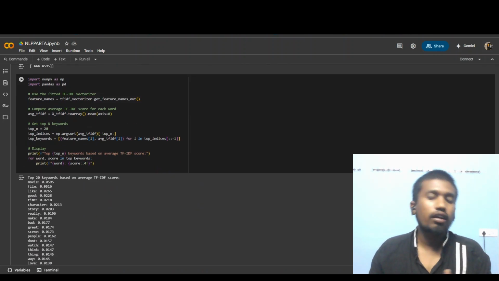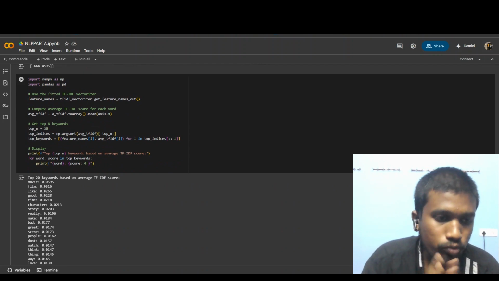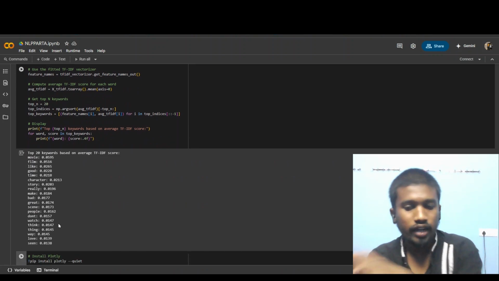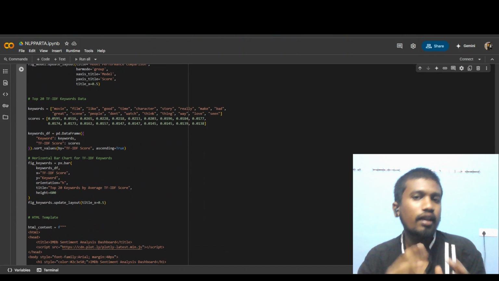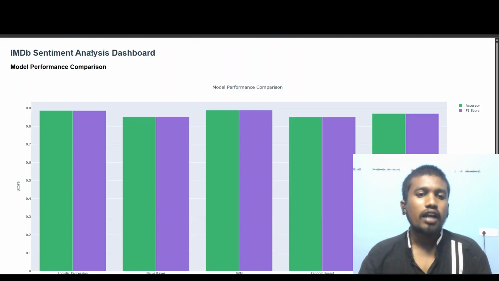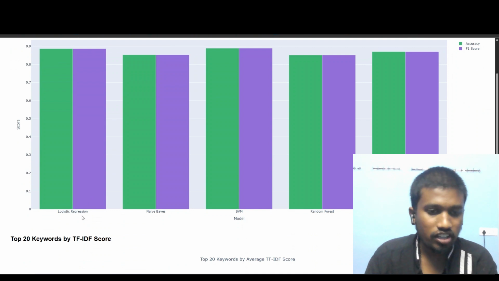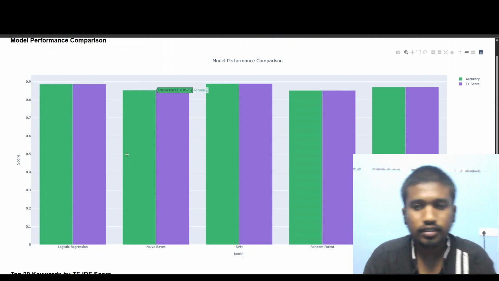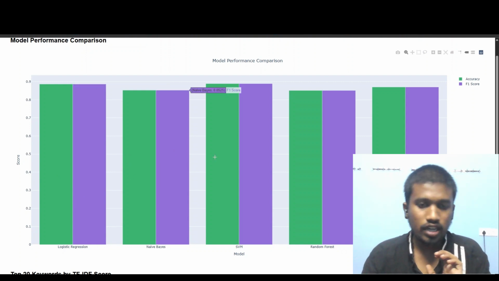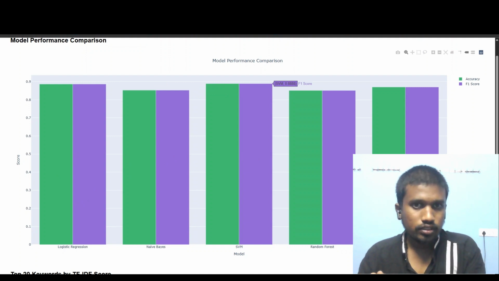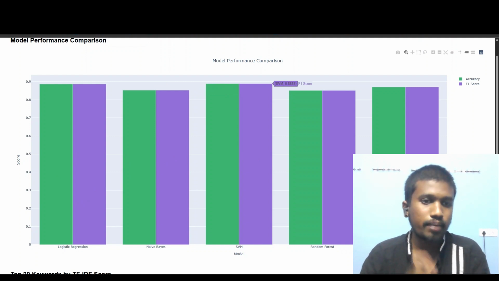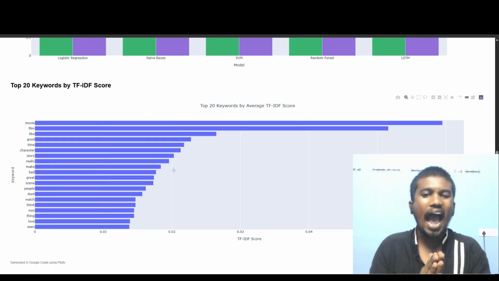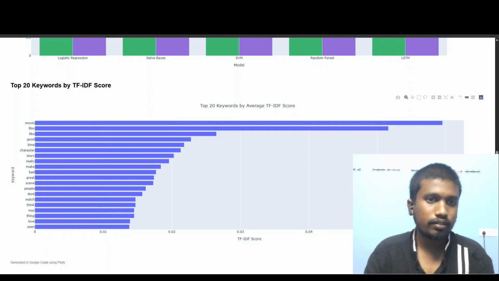And after that, I wrote code which finds the top 20 keywords based on TF-IDF score. These are all the words based on TF-IDF score. And after that, I created a simple dashboard which shows the difference between all the models like logistic regression, Naive Bayes, SVM, random forest, LSTM, and their scores. And this is the difference between all the models: the logistic regression and the support vector machine are almost giving the same prediction accuracy and F1 score. And these are all the 20 words which have the best average TF-IDF score.